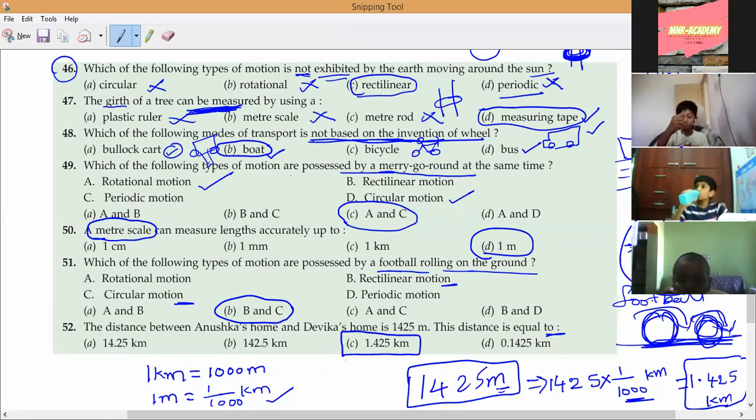Solve this question in your notebook, all of you. This is an important question. You must solve it. This is a numerical. You may get a sum like this in the exam also. Solve it, all of you. Sanat, solve it. This is the question, you solve it.